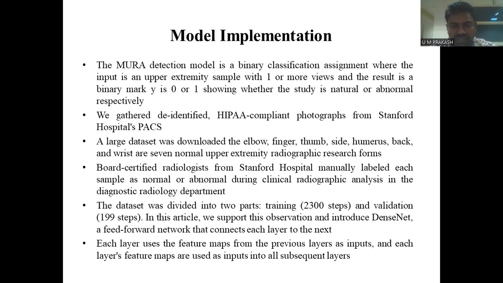In the article, we build on this observation and introduce DenseNet, a feed-forward network that connects each layer to the next. Each layer uses the feature maps from previous layers as inputs, and each layer's feature maps are used as input to all subsequent layers.